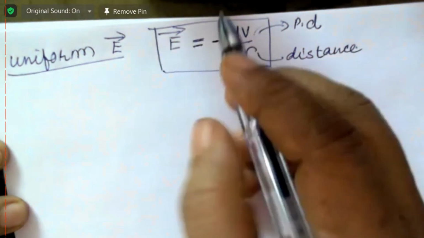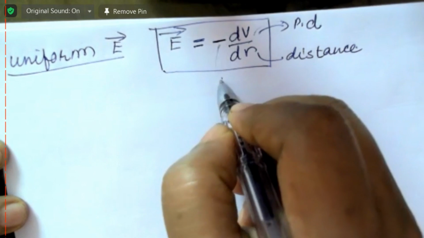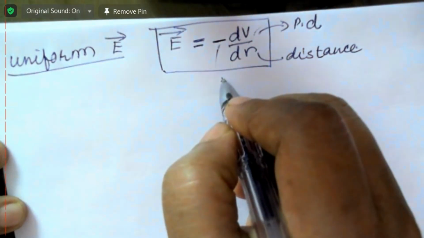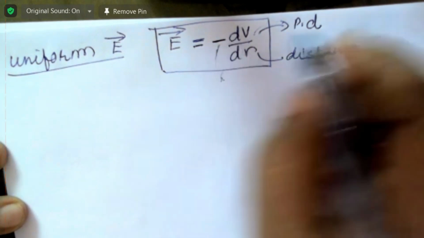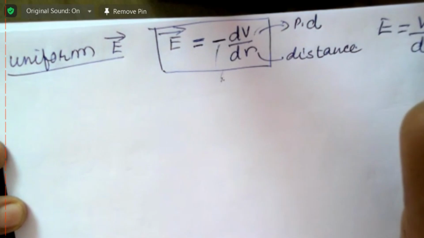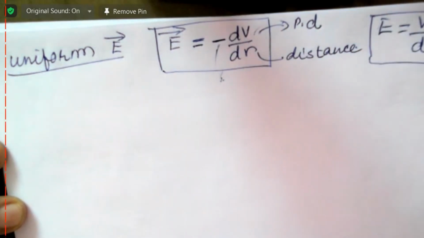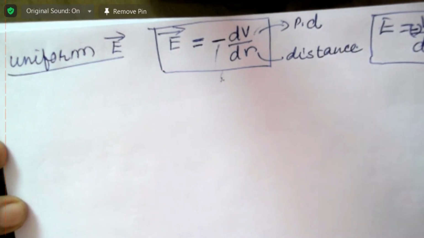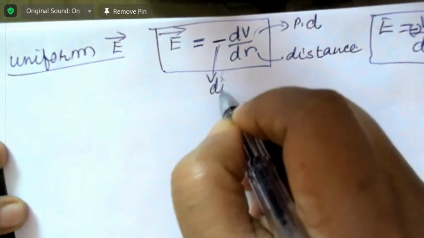This negative sign indicates the direction. It is shortened and written easily as E is equal to V by D.